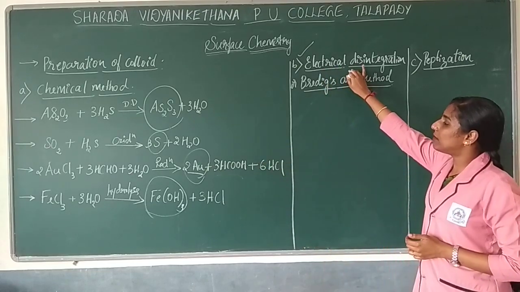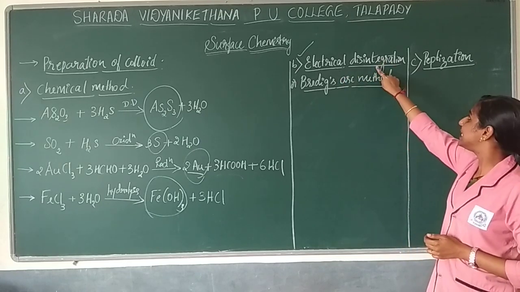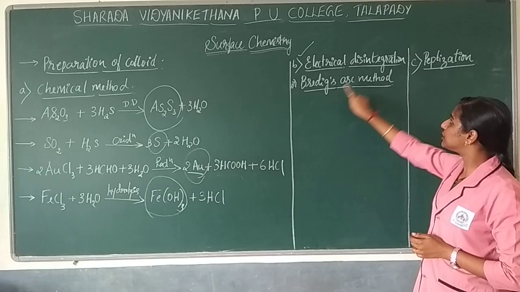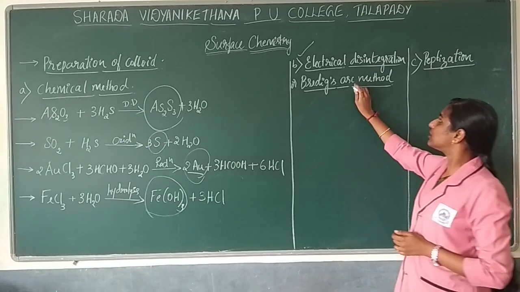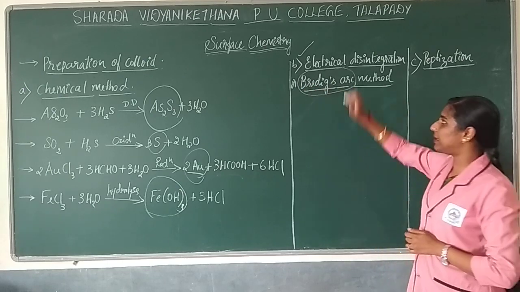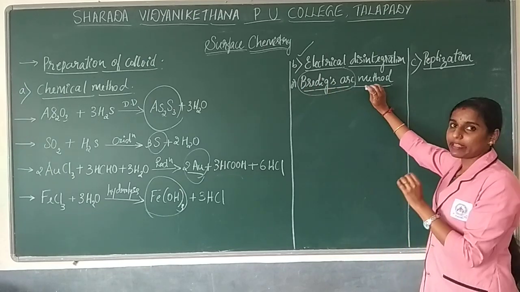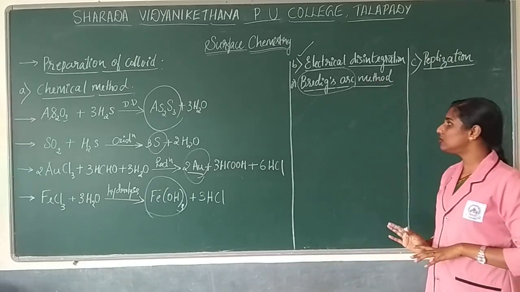The next method which will be used to prepare your colloid is called electrical disintegration, or it will be considered as Bredig's arc method. Okay, it is named after the scientist. So this method is very important. Now, how will this procedure be done over here?